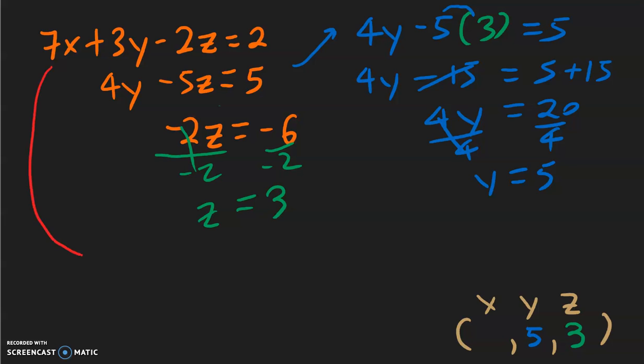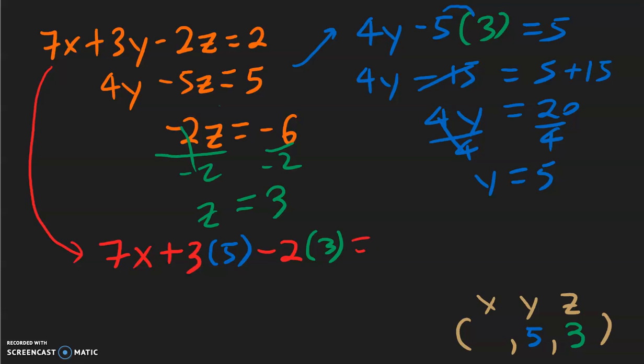That is the only thing that's missing. So I'm going to copy it down. 7x. I don't know what x is, so I will write down x plus 3y. But we do know what y is. Y is 5 from what we just found. 3 times 5 minus 2z. We also know what z is. Z is 3. So follow the color coding so you can know where all the numbers came from.